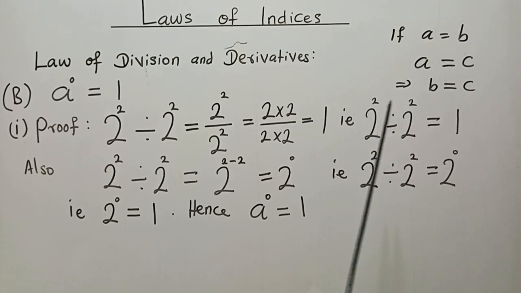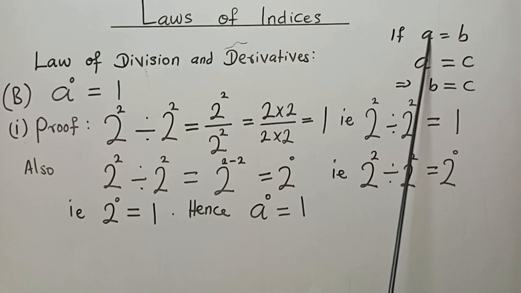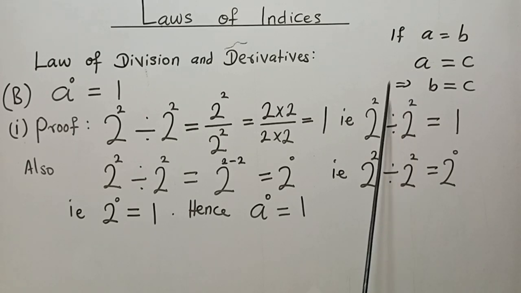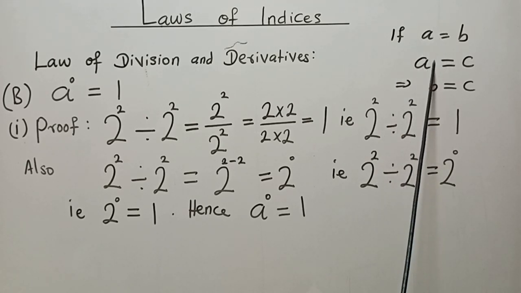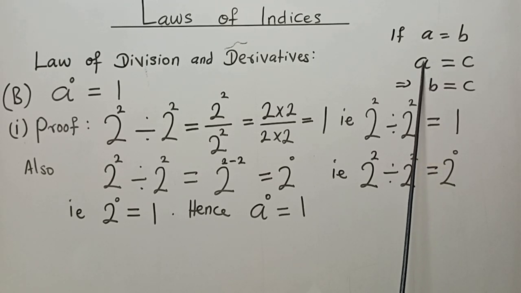There exists a number. As long as it is A, if A is here and A is here, the two of them don't have a different value. If we have different symbols here, it means that they stand for different values. But because we have A here and we have A here, it means that what A is here is what A is here. If A is 5, then the same 5 is here.